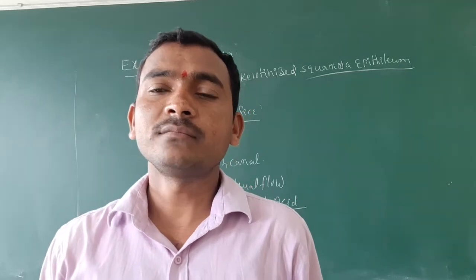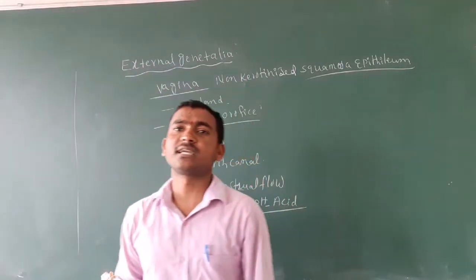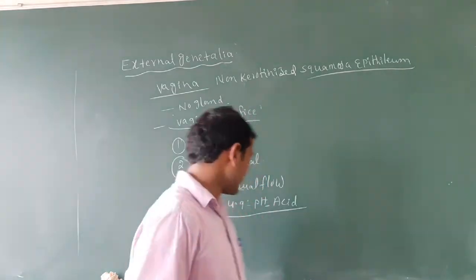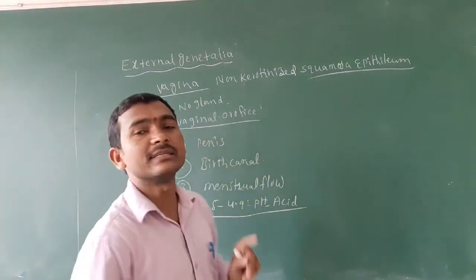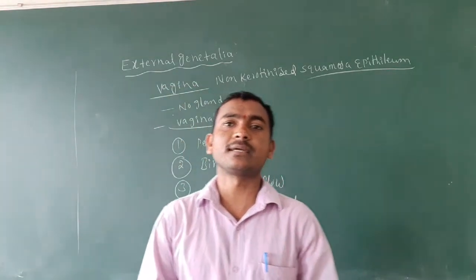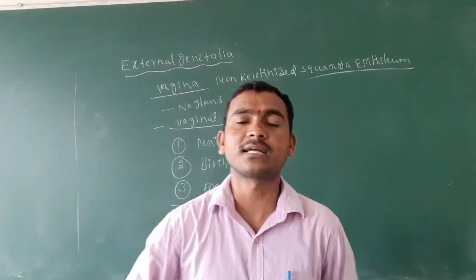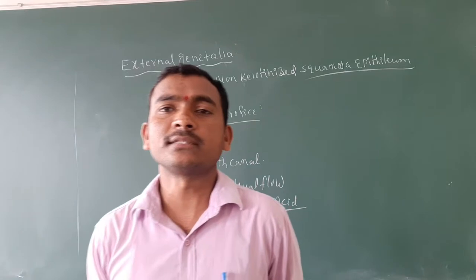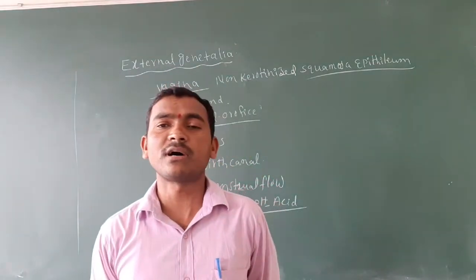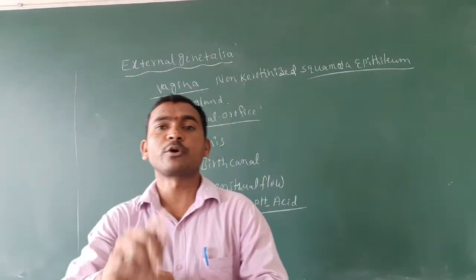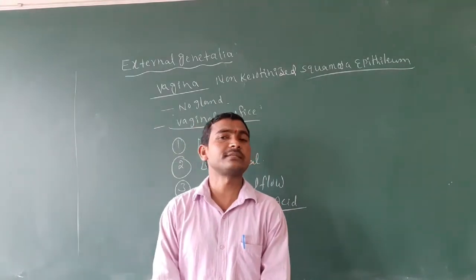Hi everyone. Today we are going to discuss the female reproductive system, part 2. In part 1 we discussed the accessory ducts and the primary sex organ. The primary sex organ is the ovary. The ovary is a primary sex organ because it is directly involved in the production of the ova. That's why it's called the primary sex organ.